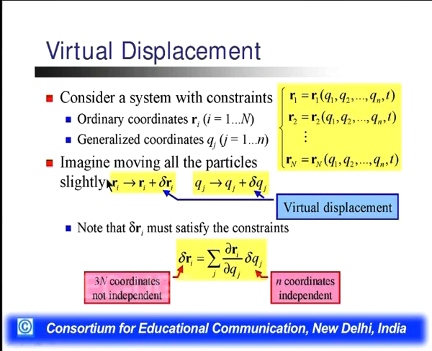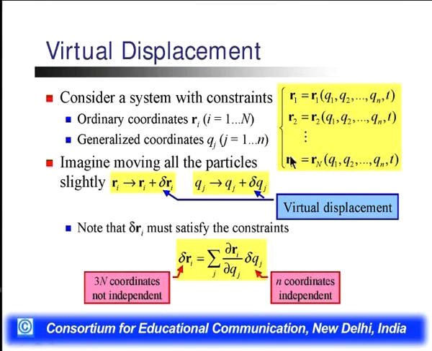It means we define the virtual displacement with the ordinary constraint. That virtual displacement is introduced with the ordinary and the generalized coordinates. Here we define R1 equal to R1 of the generalized coordinates, R2 of Q1, Q2, Qt, and Rn equal to Rn of Q1, Q2, Qn.